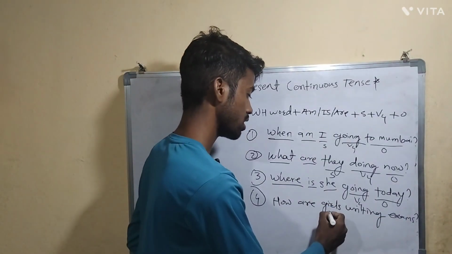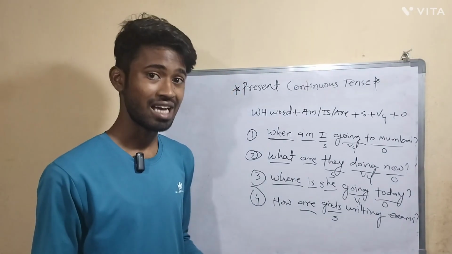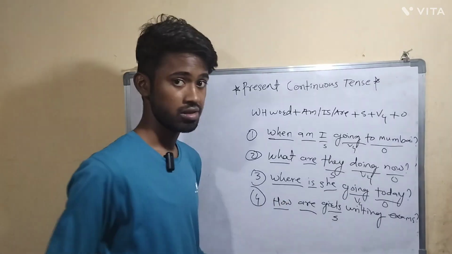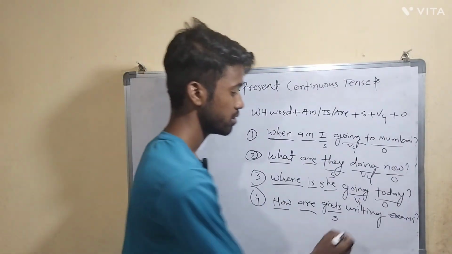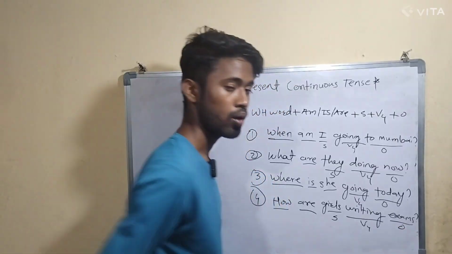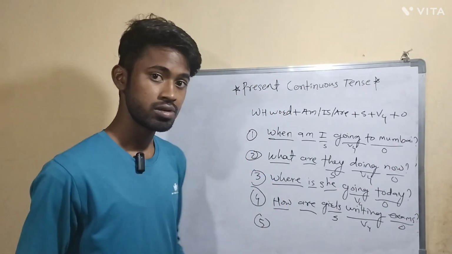So here girls, the subject, is plural. That is the reason I have taken the helping verb as are. And this is the WH word here. W is here, H is here. That is the reason this is the WH word. And this is the fourth form of verb. And in the last, this is object. Okay.